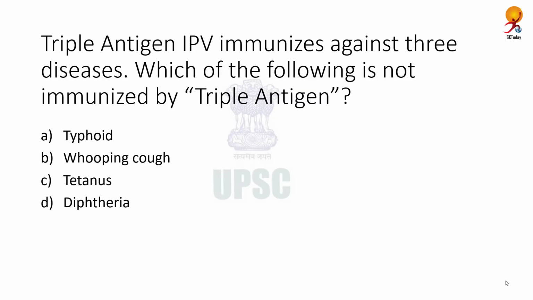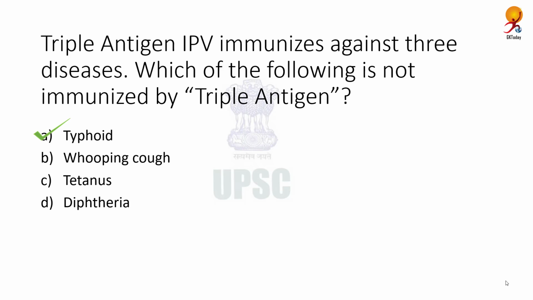Triple antigen IPV immunization against 3 diseases. Which of the following is not immunized by triple antigen? Correct answer is typhoid. Now, typhoid is not covered by triple antigen. Instead, DPT or triple antigen is a class of combination vaccines that are effective against 3 infectious diseases, which are diphtheria, pertussis or whooping cough, and tetanus.